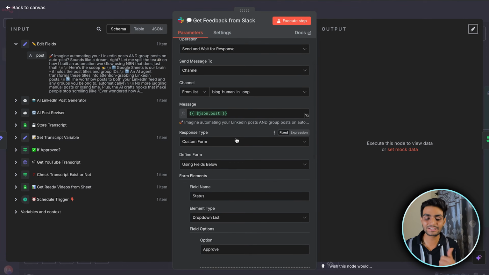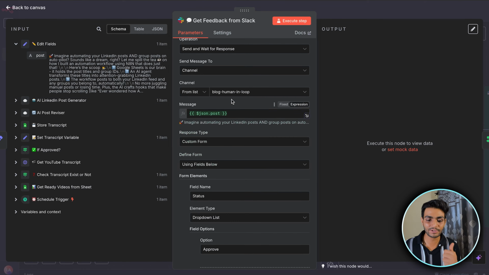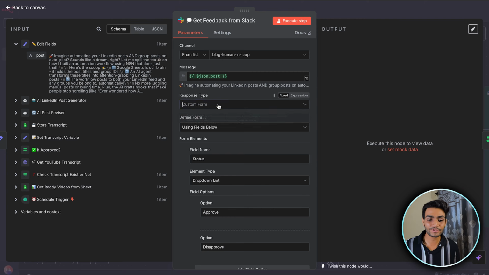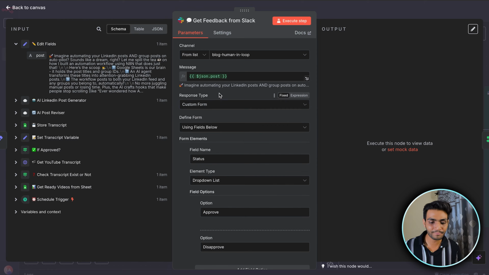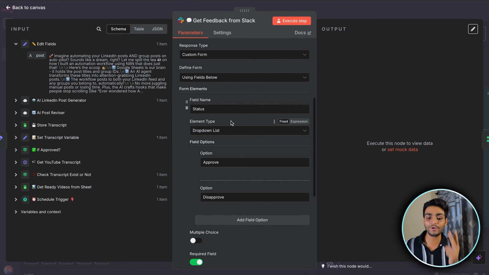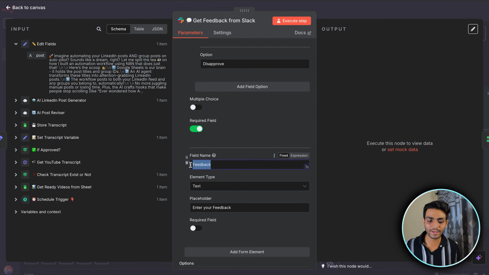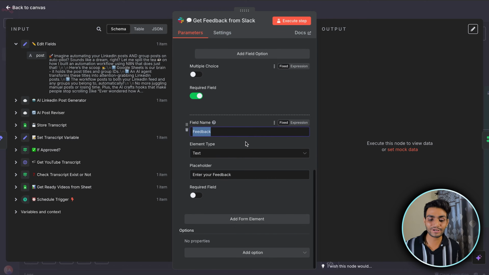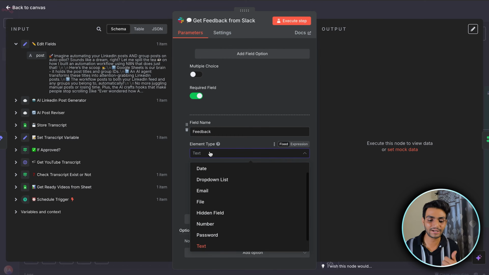Once that is done, we'll be passing the post which you generated from the AI agent. So I'm passing that post over here, and for the response type, by default it will be approval, but we'll be selecting the custom form. In the custom form, we require 2 fields. One is the status field, which is a drop down list which has the 2 values approve and disapprove, and this is a required field. The second field is feedback: if you are disapproving, what is the feedback? We have written a placeholder, enter your feedback, which is a text element.